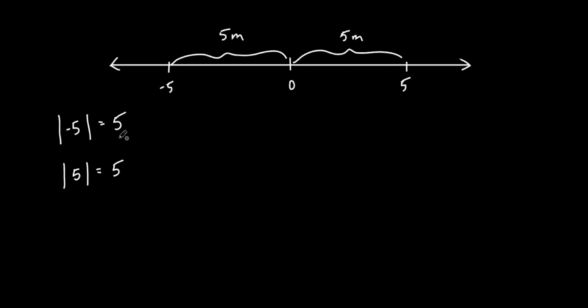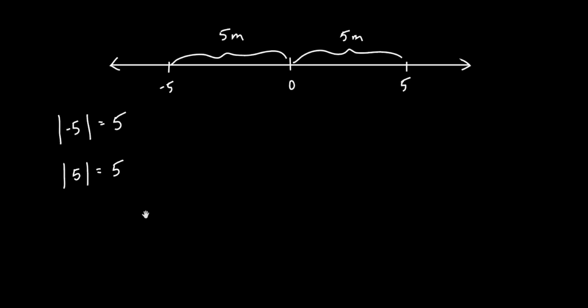Does absolute value always mean you just change the sign of it? No. Okay, only when it's what? It's negative, okay? Only when it's negative do you change the sign. I don't even try to think about it as changing the sign. I always think about it as absolute value is always positive. It's always positive, all right? Because it's the distance it is away from 0, all right? And that's what we have right there. Does that make sense?